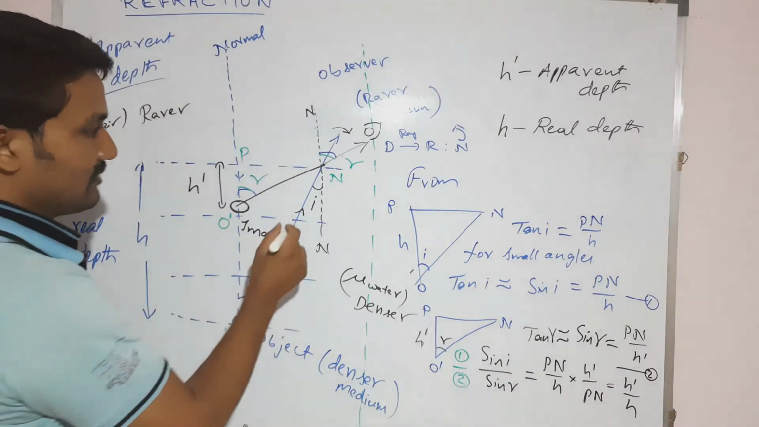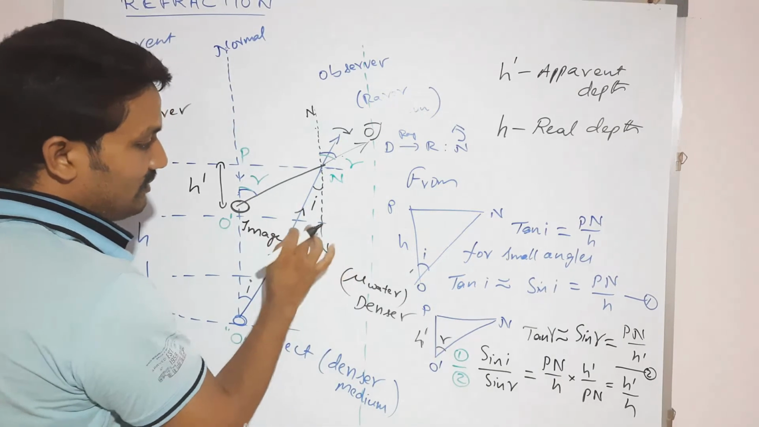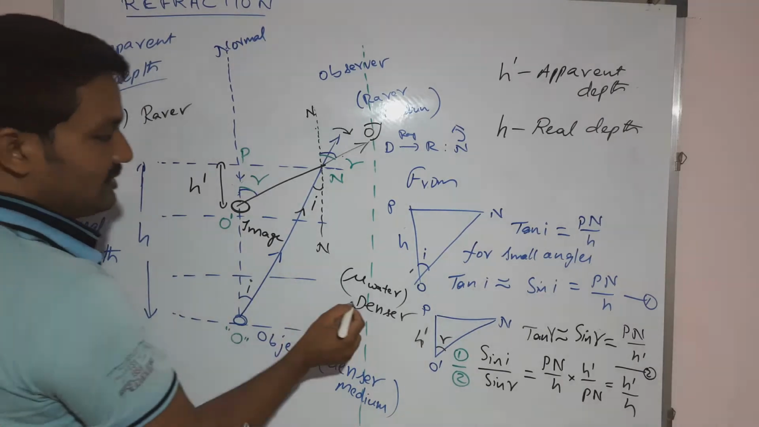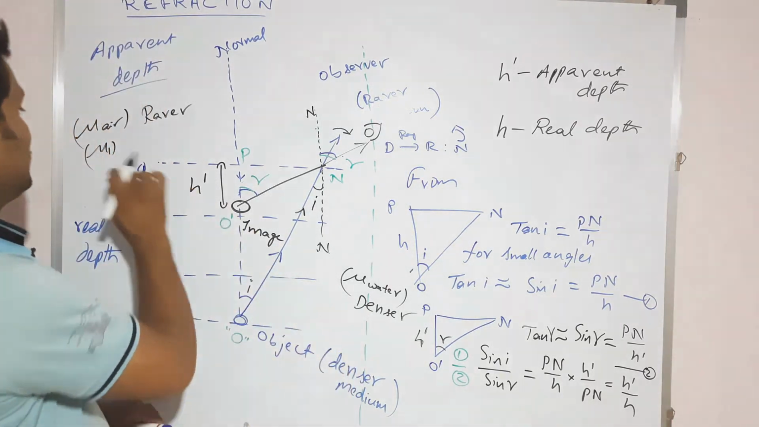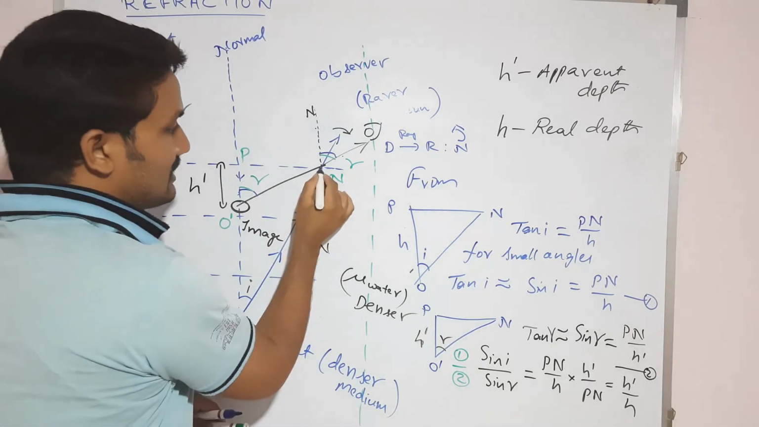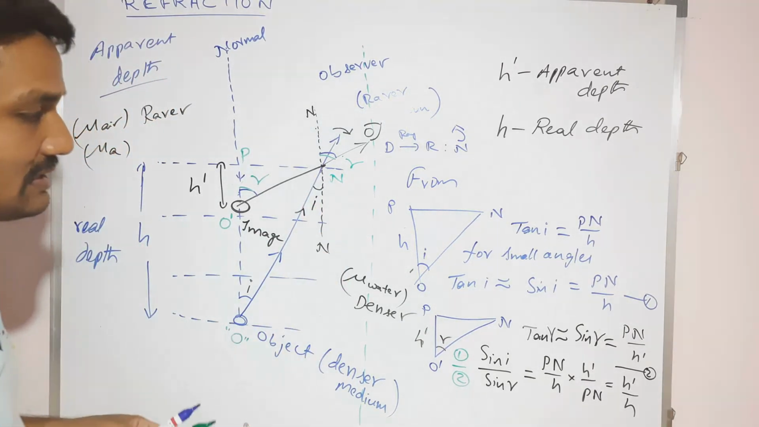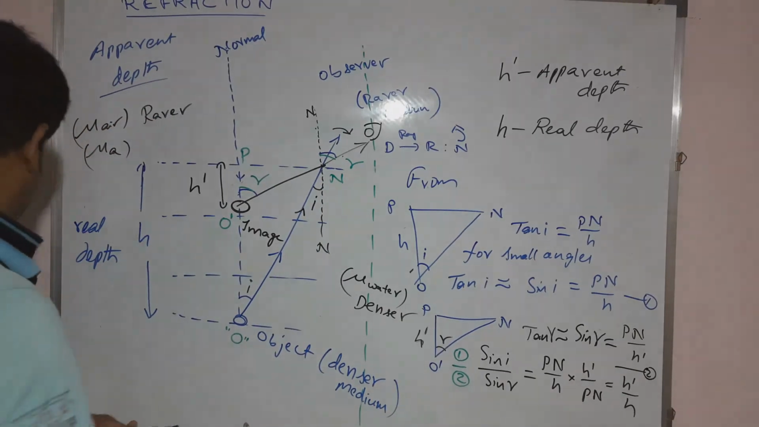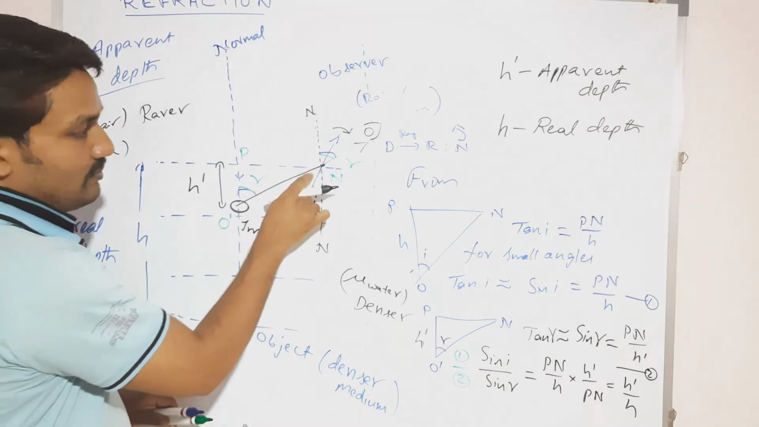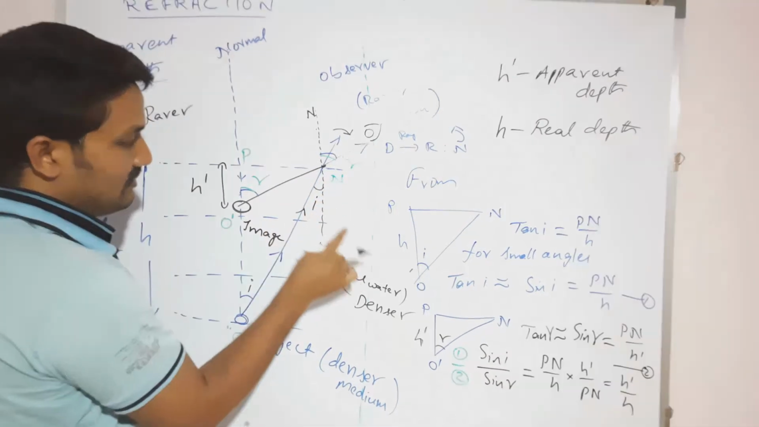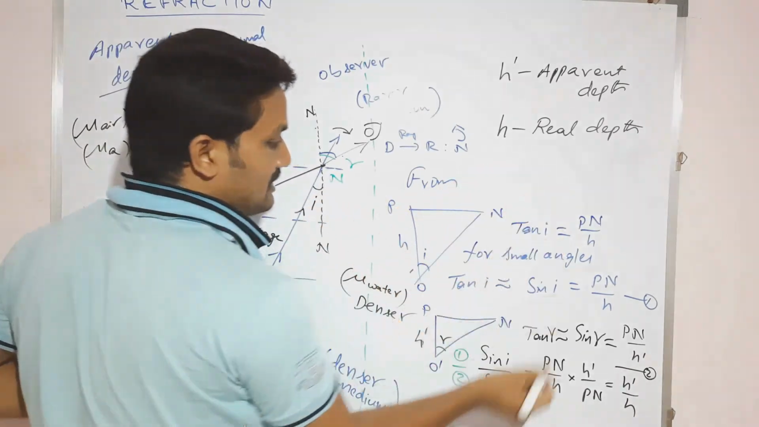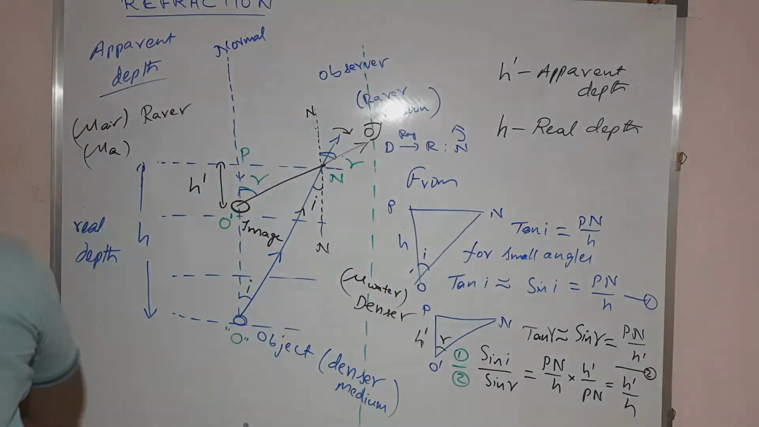Snell's law you apply here. Let us suppose this one is mu 1 and this one is mu 2, otherwise mu air and mu water, you may take. Now Snell's law you may apply here. According to Snell's law, what do we have to write here? Mu w sin I.